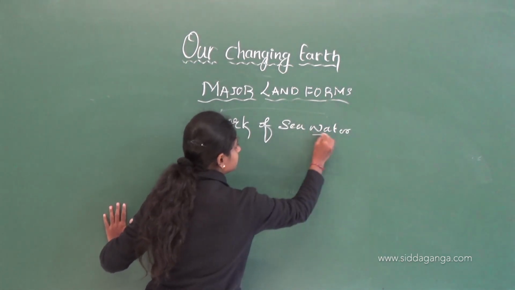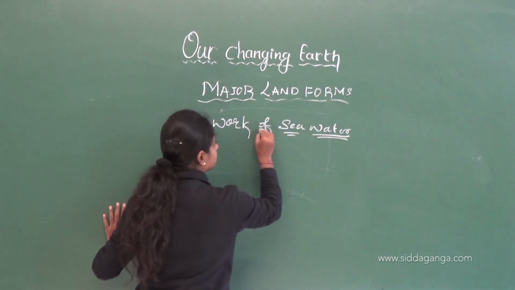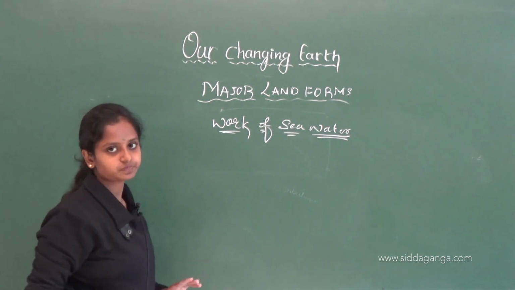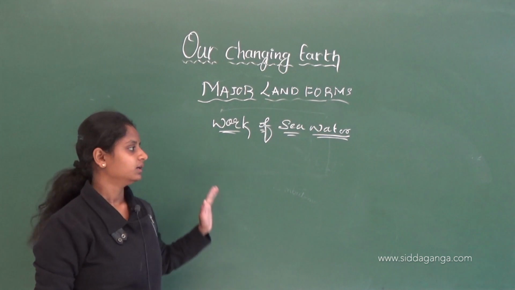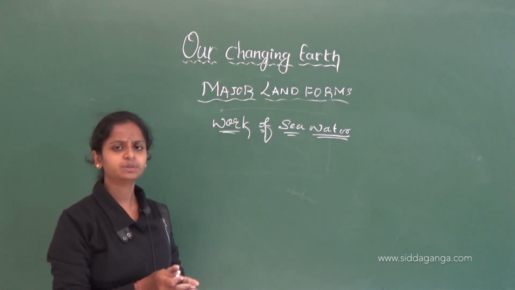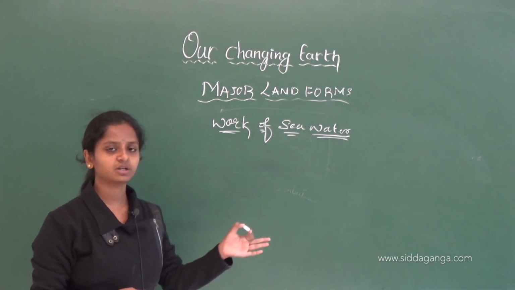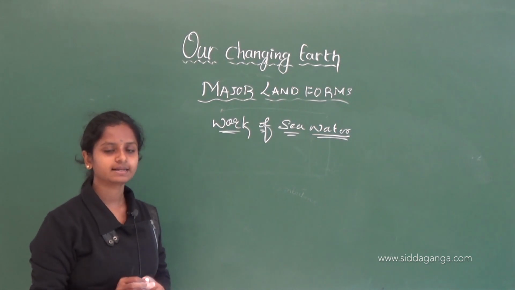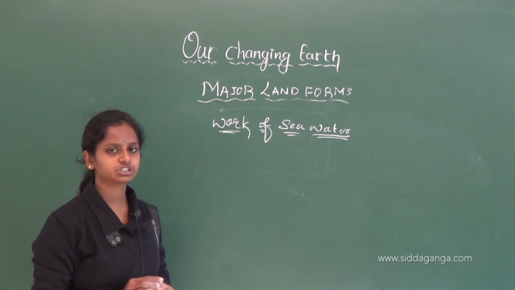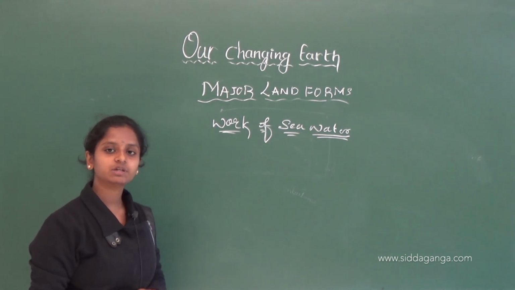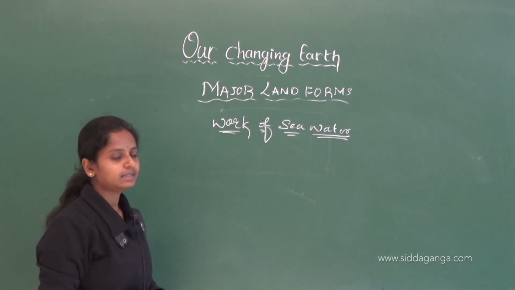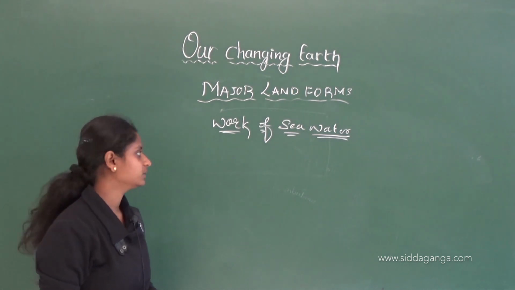The big seas are there. You have seen them in Mangalore or in Kerala, like that. You have seen many big oceans or seas, right? How does this sea water form landforms? That is what we will study here.